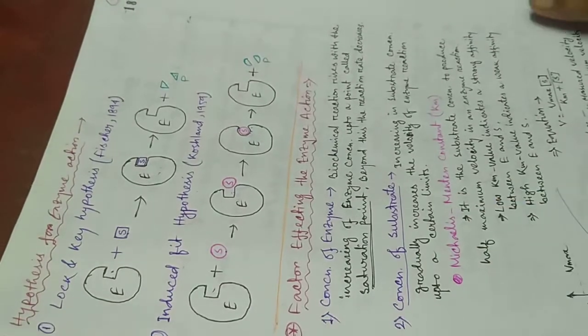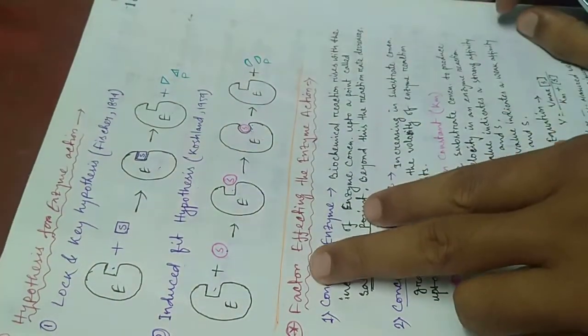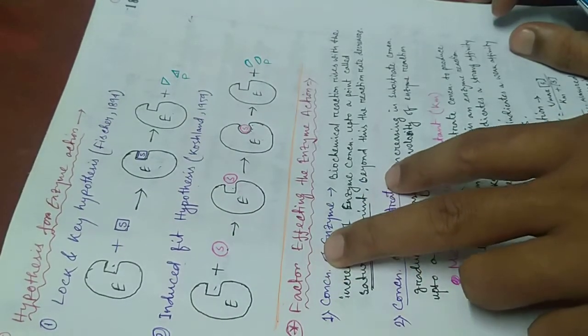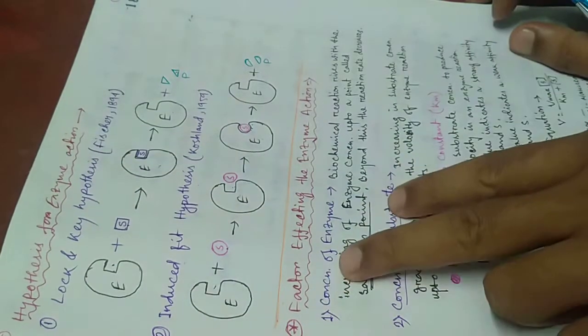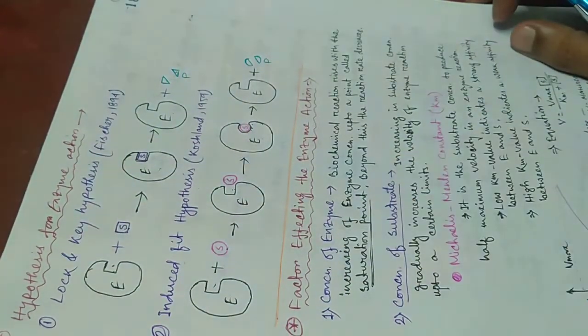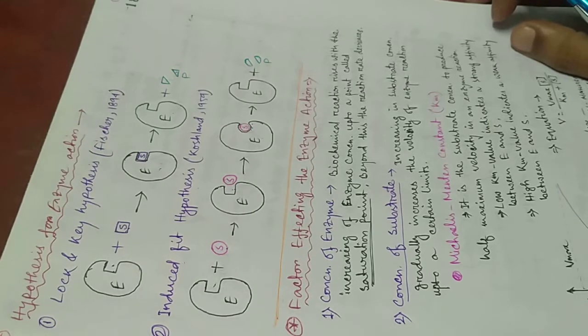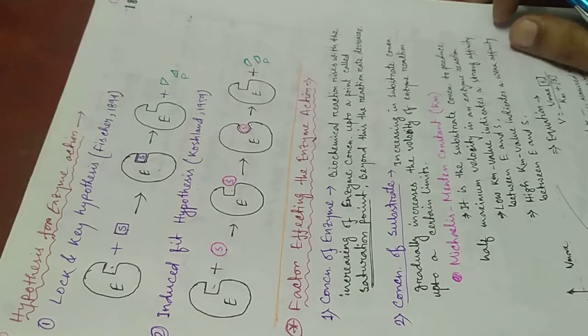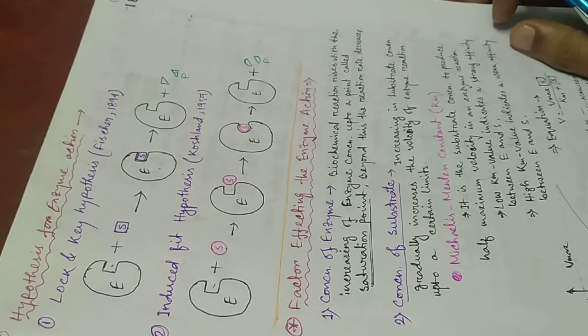Okay. Then I come to the point: factors affecting enzyme action. The first factor is concentration of enzyme. The biochemical reaction rate rises with increasing enzyme concentration. It means that if we increase the enzyme concentration in a chemical reaction, then the rate of reaction will increase up to a specific point, and this point is called the saturation point.